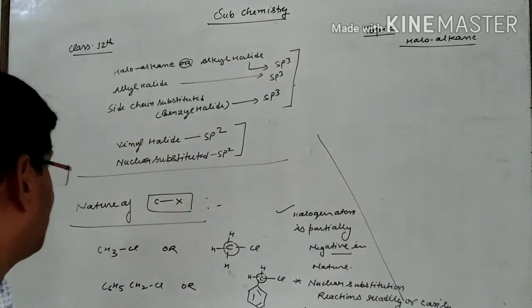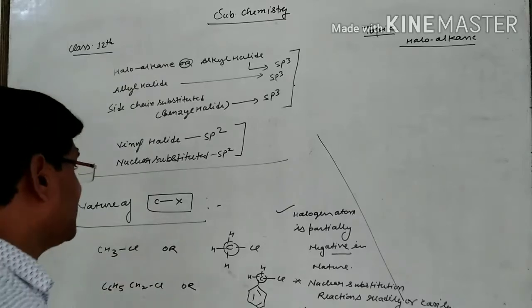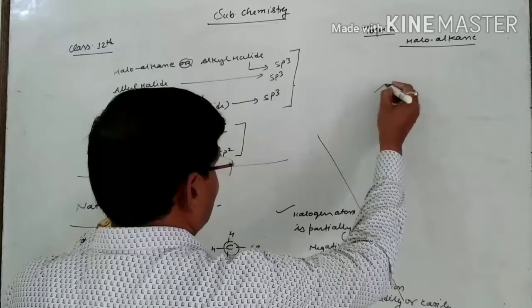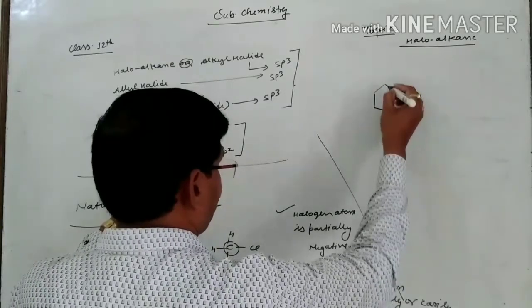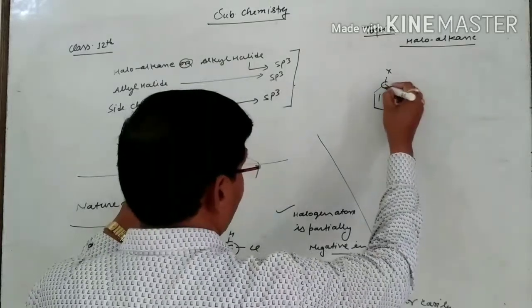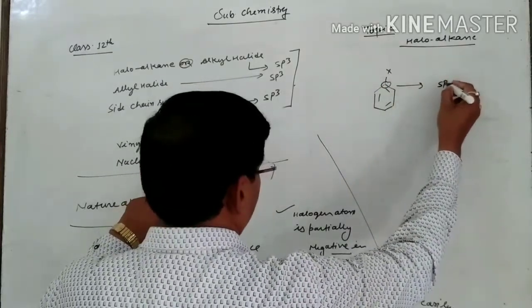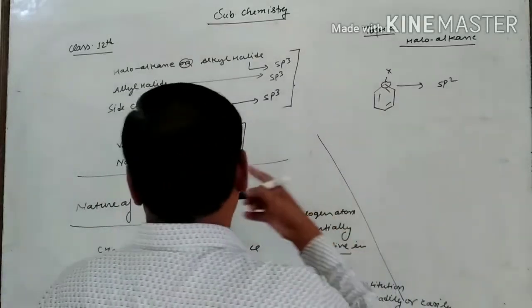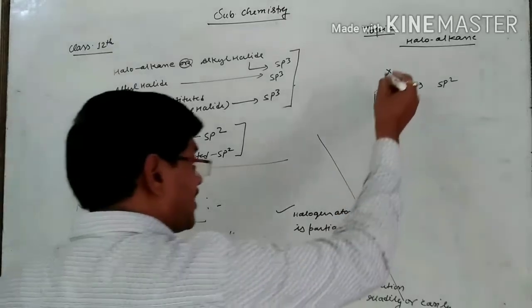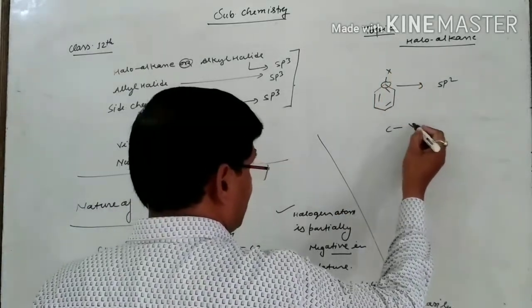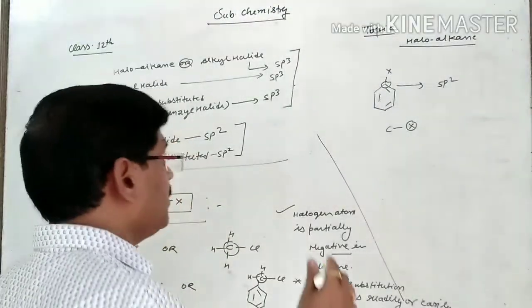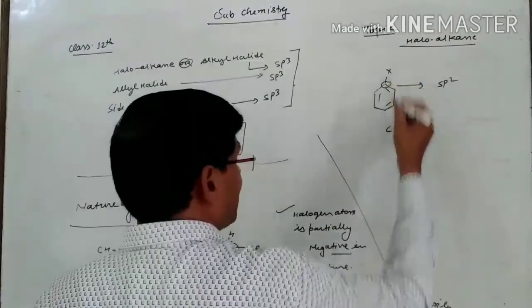Suppose anyone asks you about the nature of the C-X bond in which having sp2, then you are saying nuclear substituted like this, in this sp2, or you are saying in vinyl halide having sp2. In this you are saying there is a C-X bond. Halogen is bonded with carbon, but you have to remember this makes a partial double bond.